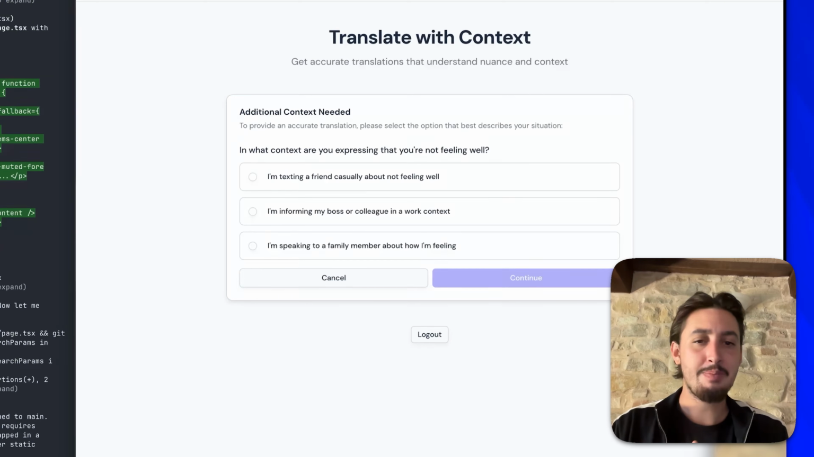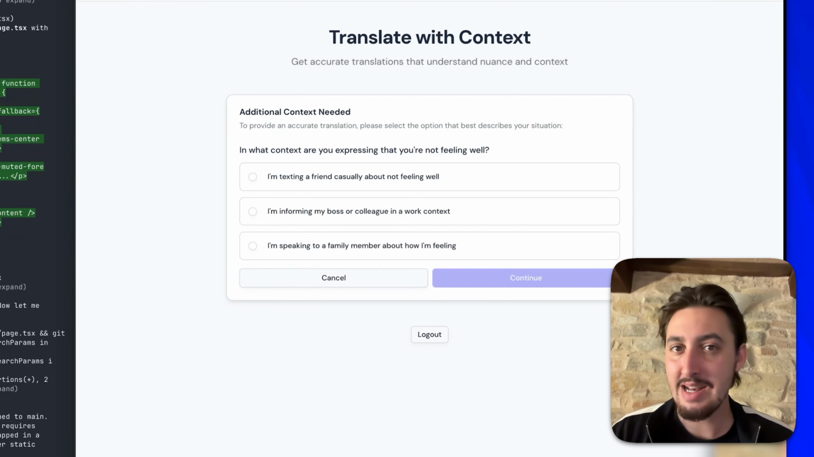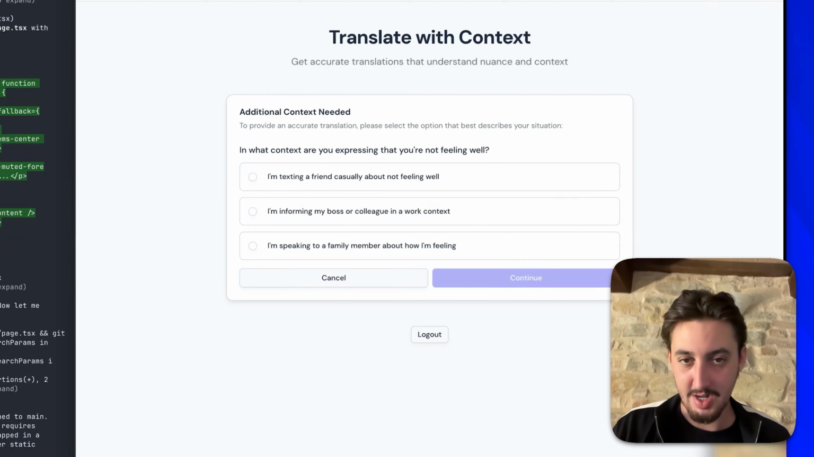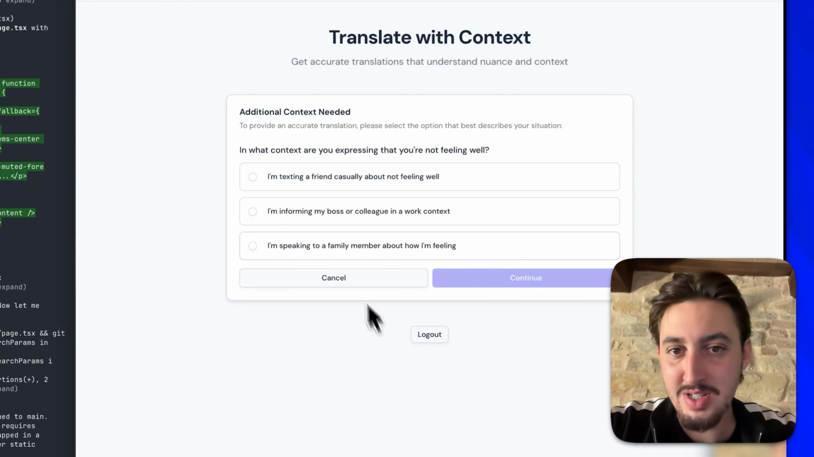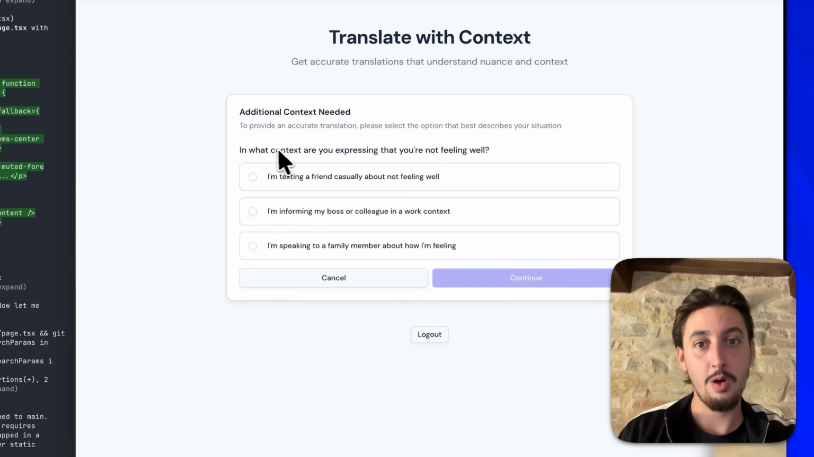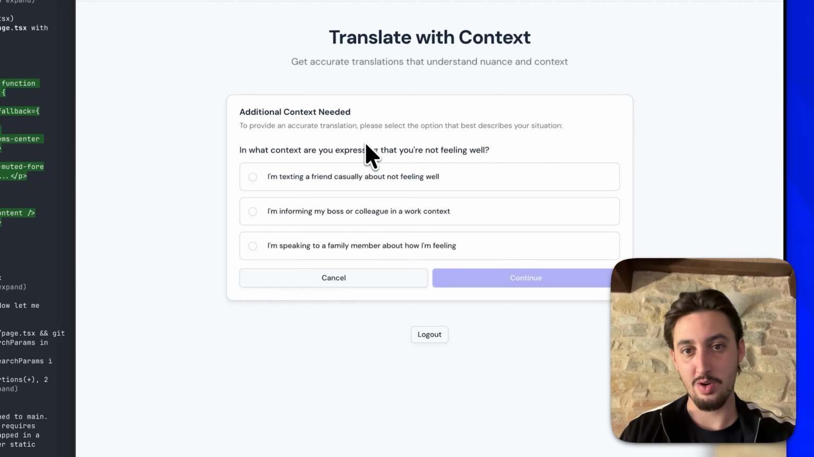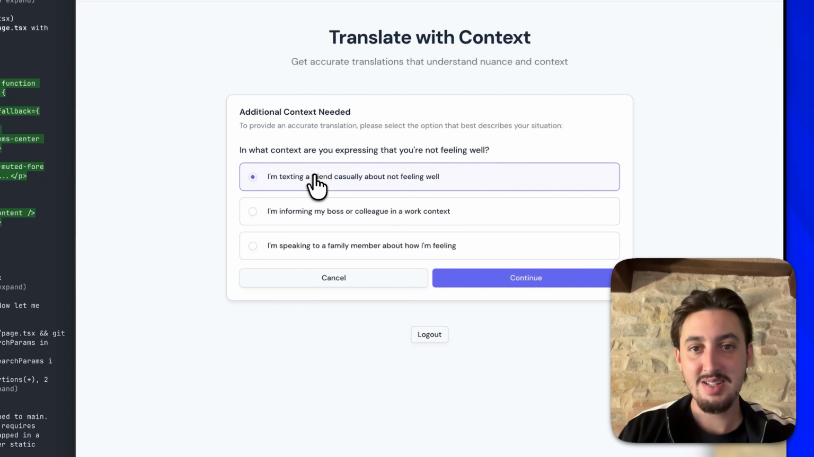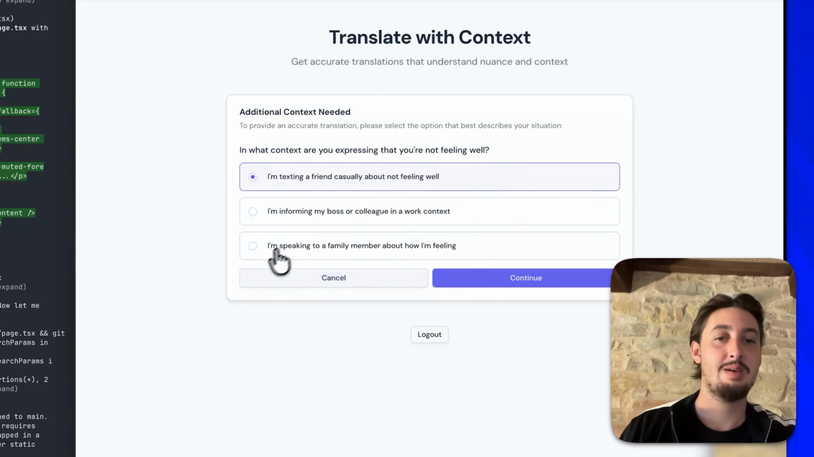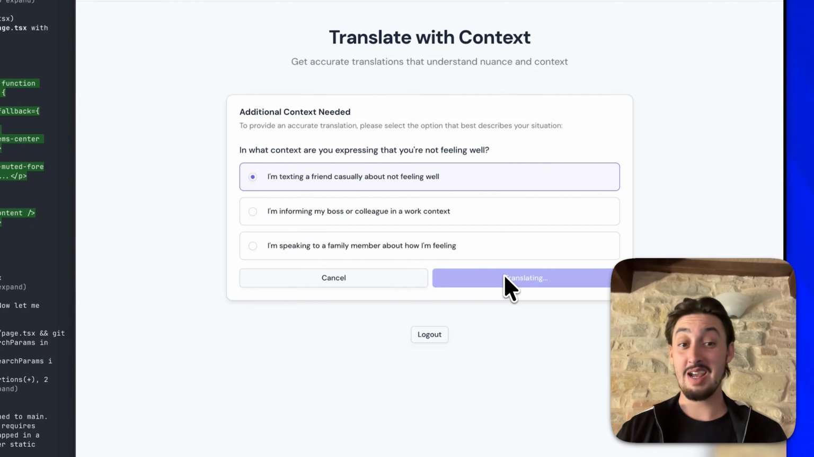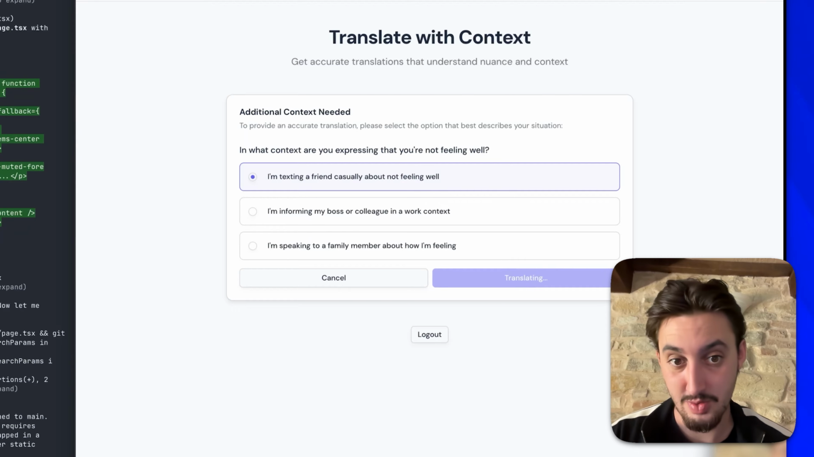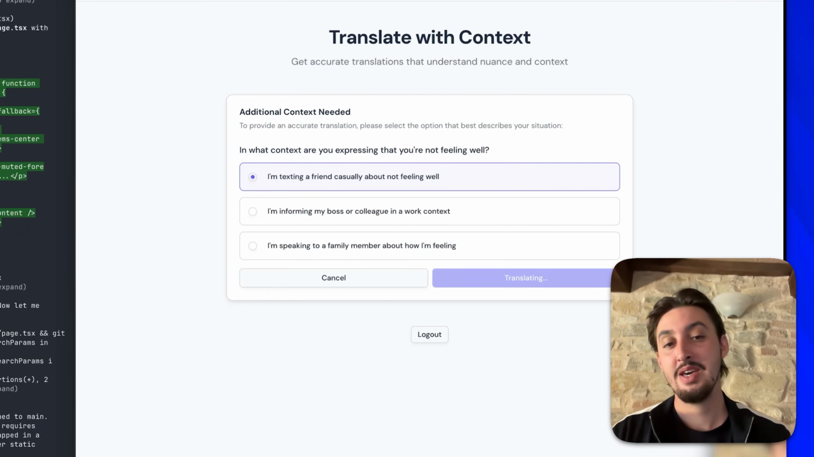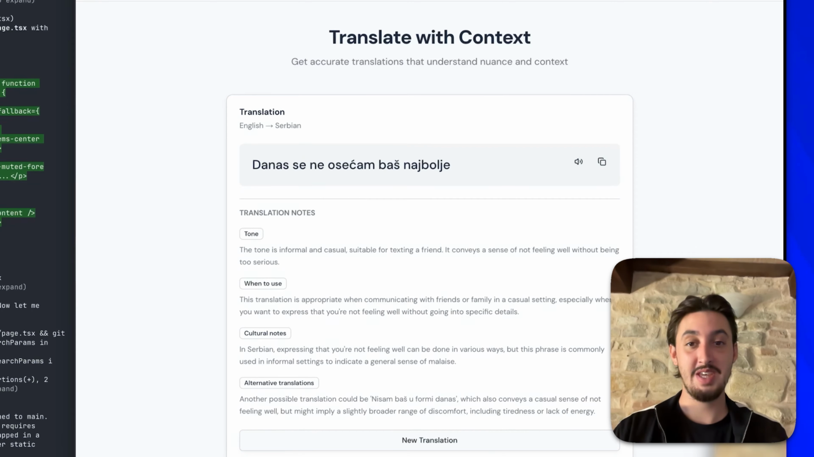So what's going to happen here, if I just wrote something like hat, it's just going to tell me how to say hat, you know, nothing crazy. But in this case, it wants to know the context, if that's relevant. So in what context are you expressing that you're not feeling well? Well, let's say I'm texting a friend casually about it. I could say I'm informing my boss or whatever. This is going to help me get the actual most relevant translation. I'm going to click translate. It's going to come back to me and tell me this.